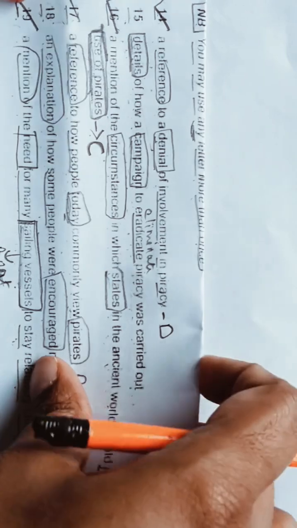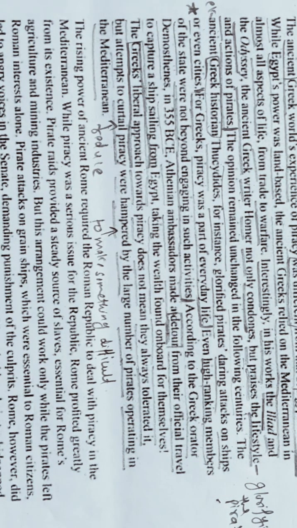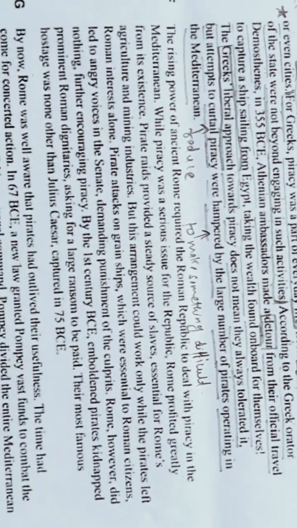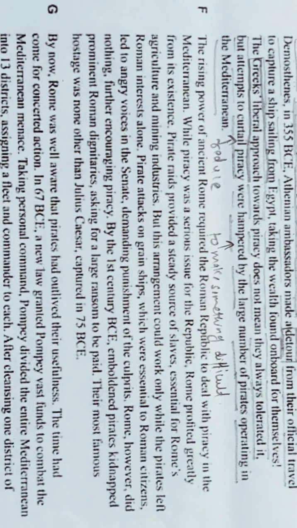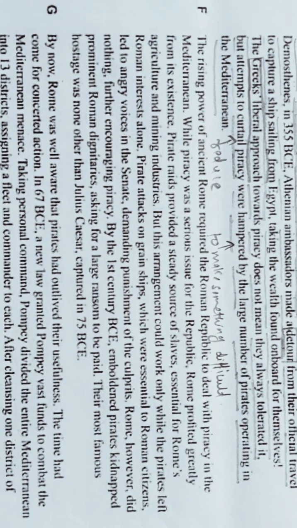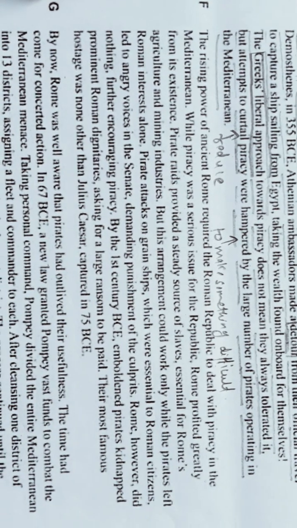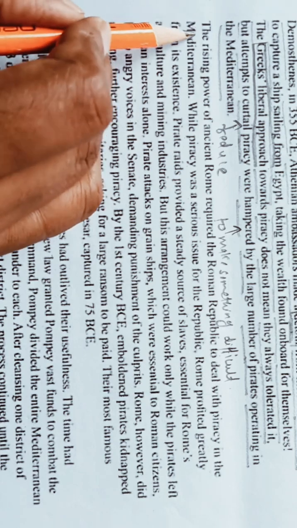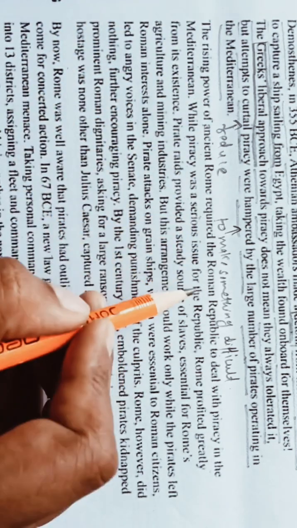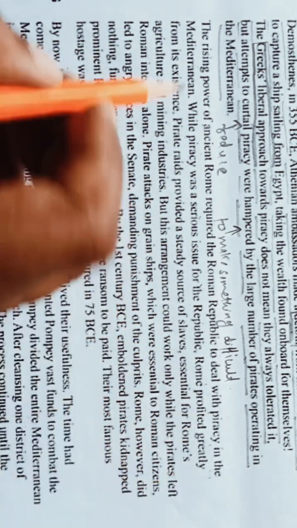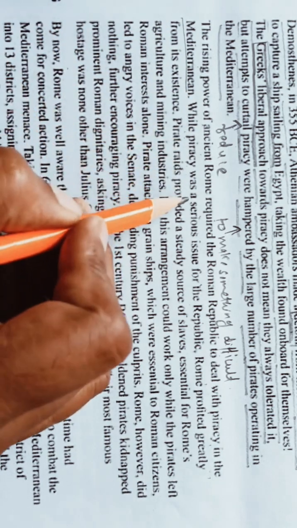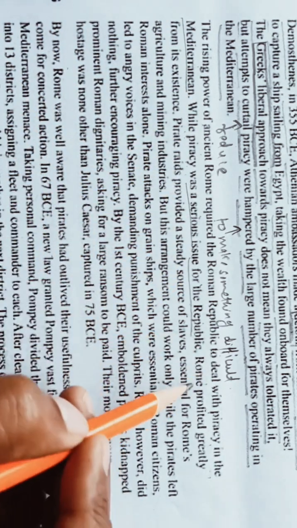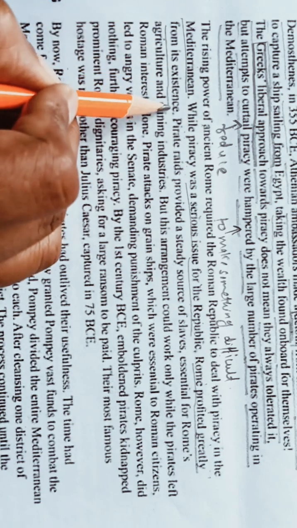Okay, so we will move forward towards our next paragraph, that is F. So now let's quickly read it. The rising power of ancient Rome required the Roman Republic to deal with piracy in the Mediterranean. While piracy was a serious issue for the Republic, Rome profited greatly from its existence.